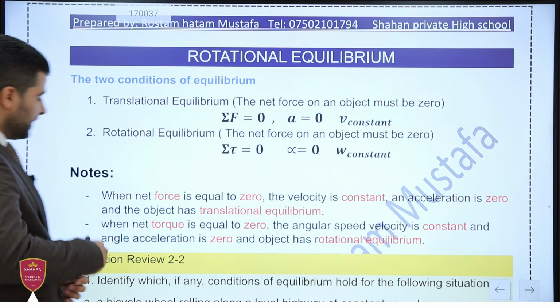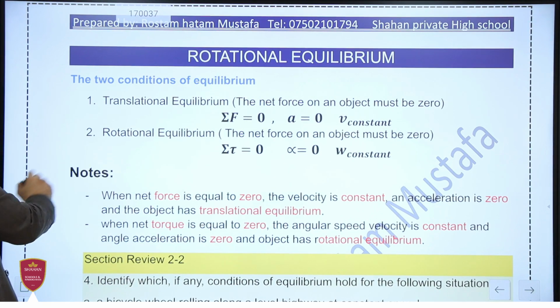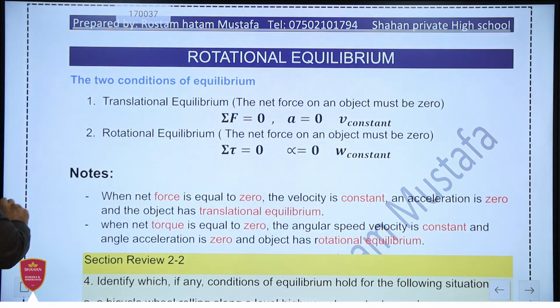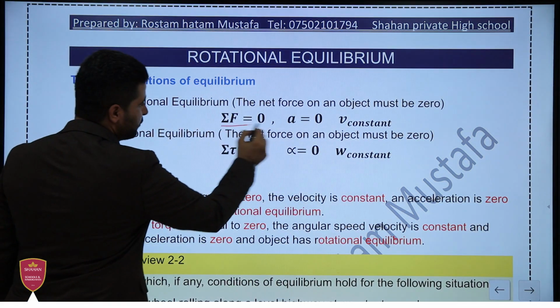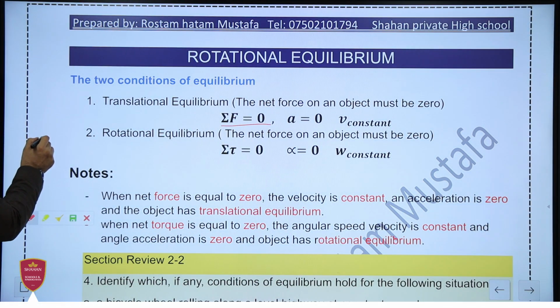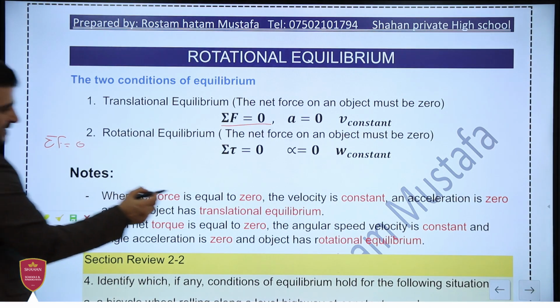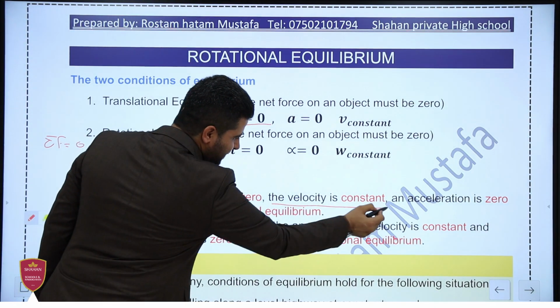The first one: the summation of forces, or the net force on the object, is equal to 0. When the summation of external forces on the object equals 0, this means that the velocity is constant.